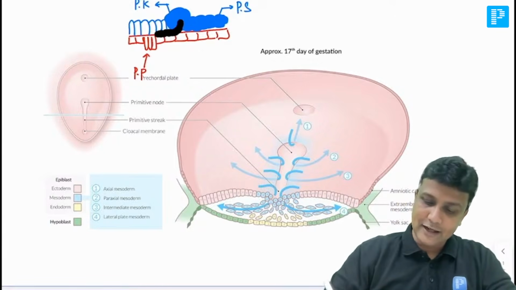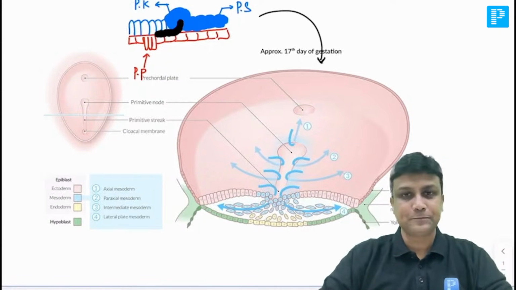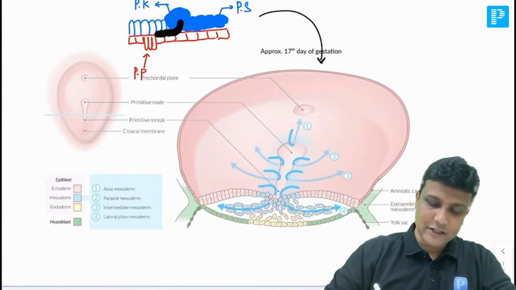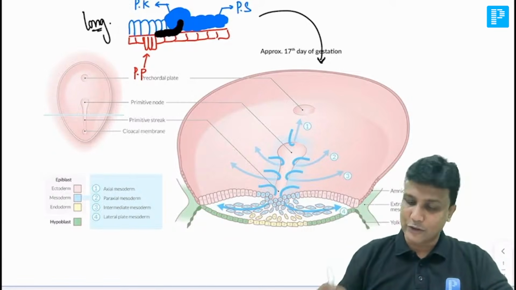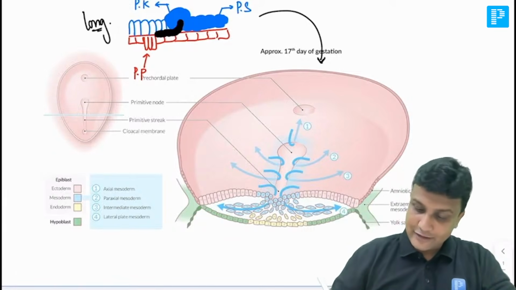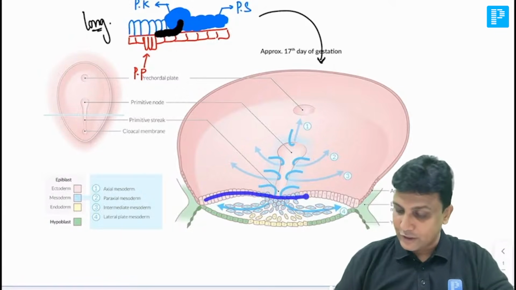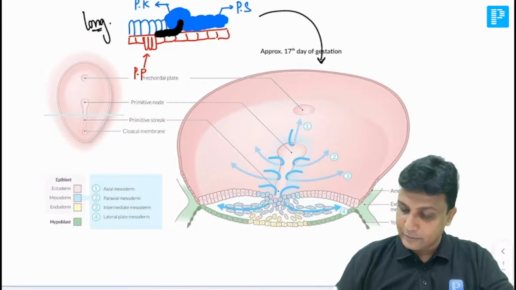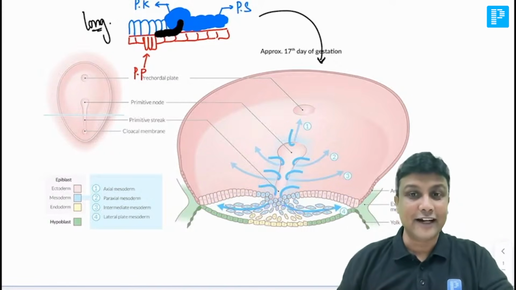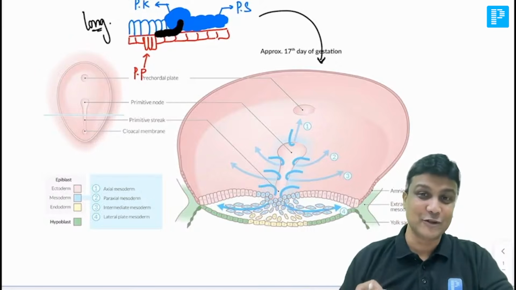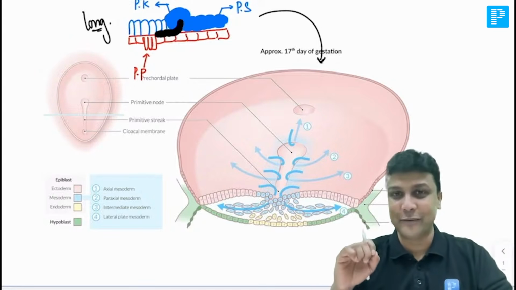So exactly this diagram that you are able to see on the screen is the transverse section. This one is the longitudinal section, and if you cut it transversely, it will appear like this. The layer that you see above is your ectoderm, and this one here will be the endoderm. You can see the primitive streak is the one which is going to multiply and form these cells in the middle. That is going to form your mesoderm. Are you understanding now the diagram in 3D?